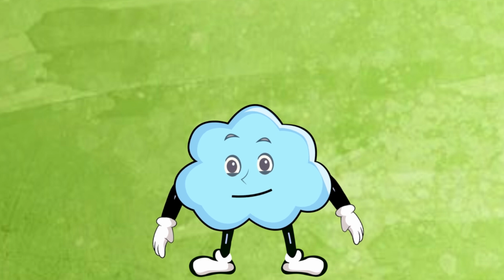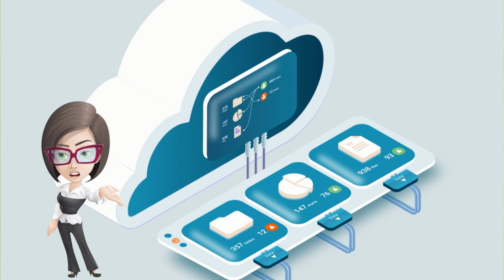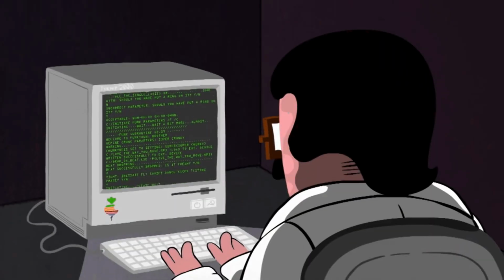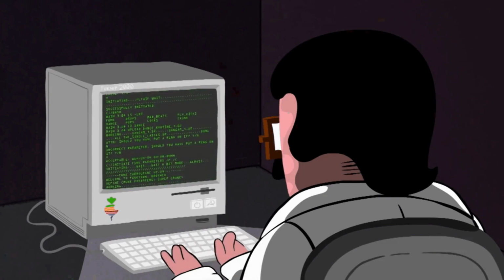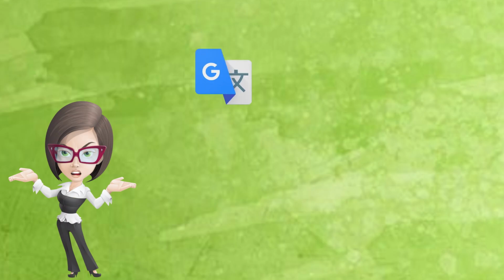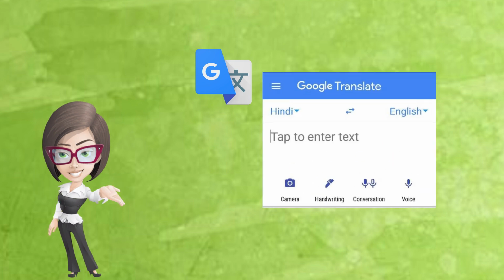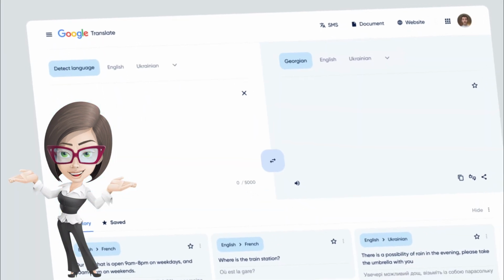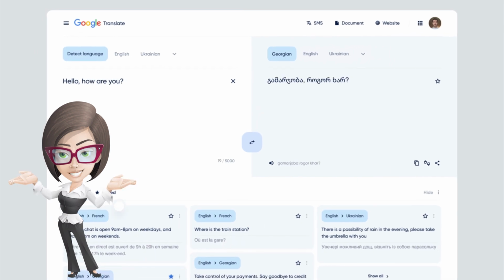It might seem complicated at first, but just remember, when an API is used over the web, it becomes a web service. An API is a broader concept that includes web services, but is not limited to them. For example, you can use Google Translator over the web to convert Hindi text into English. Essentially, you are using Google Translator's web service to translate your text into another language over the internet.